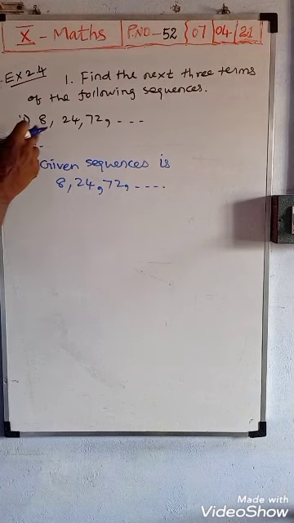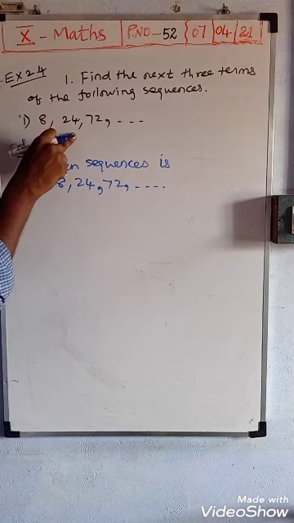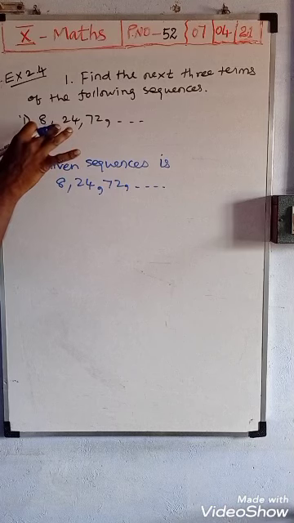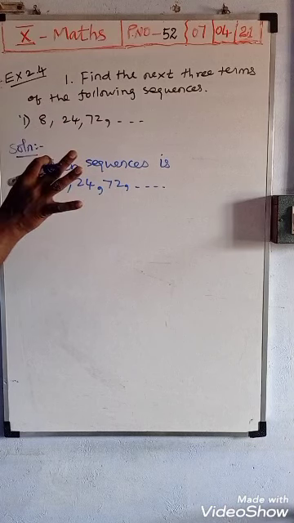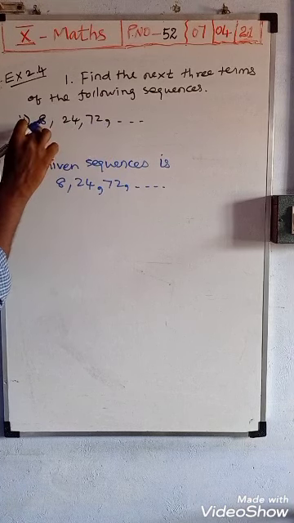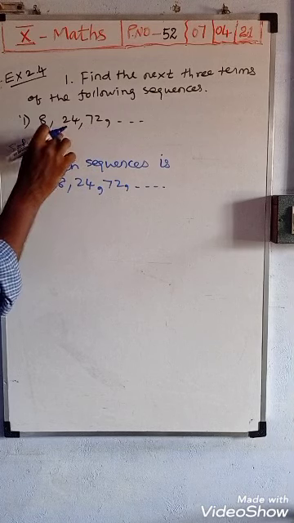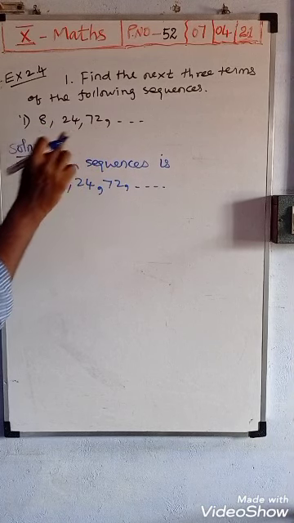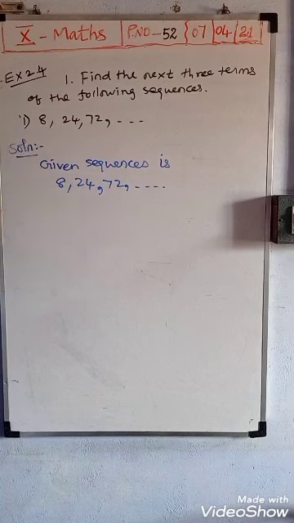So here you check 8, 24. They didn't add any number, didn't subtract, and didn't divide any number. Here, from 24 to 72, in between they multiplied by one number. What number?